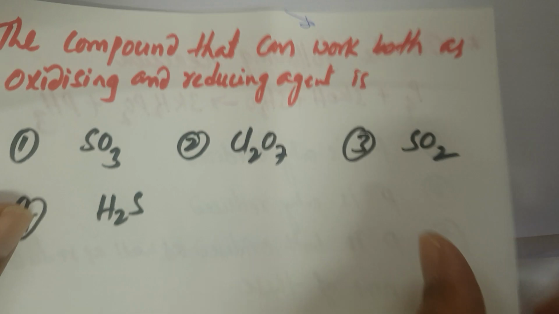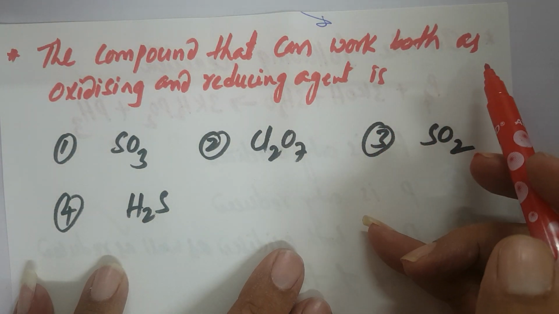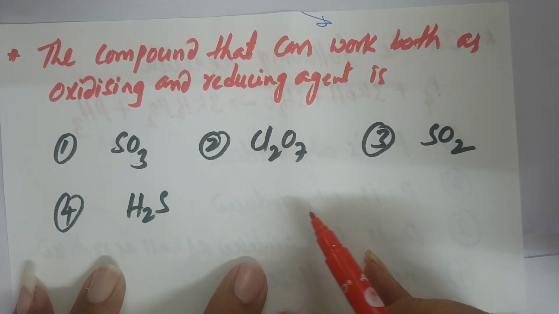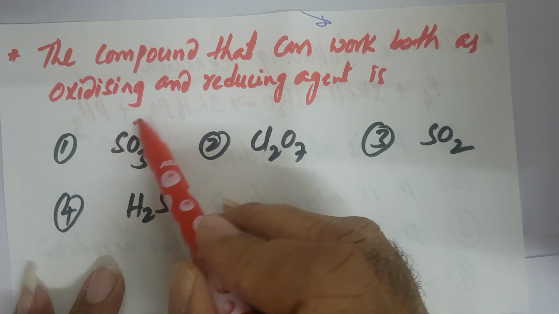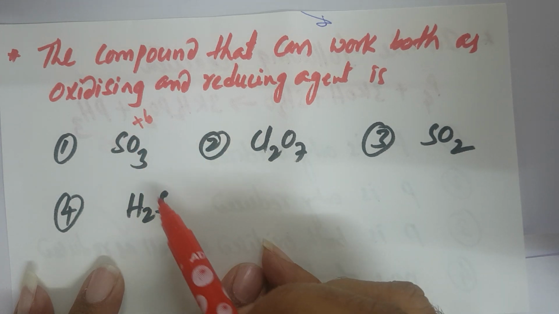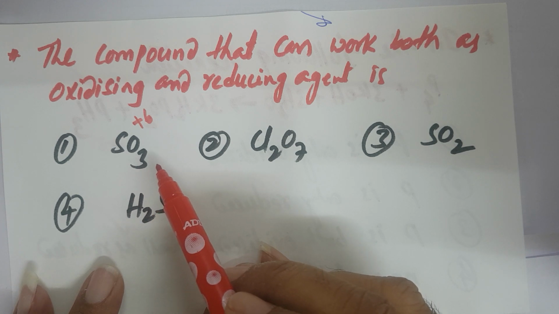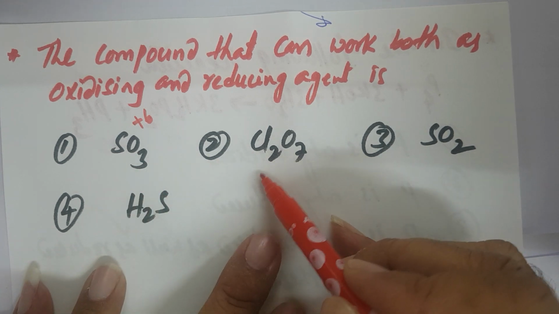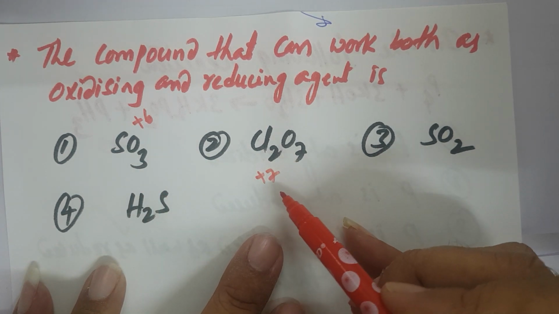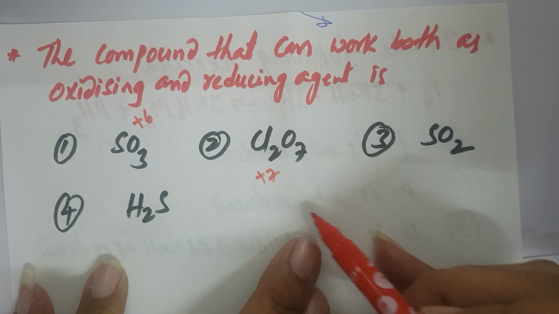Now see this question. The compound that can work both as an oxidizing as well as a reducing agent. Of the given options, here is sulfur trioxide, where the sulfur oxidation number is +6. No doubt, the highest sulfur oxidation number is +6, so the only chance is undergoing reduction. It only acts as an oxidizing agent. Here the chlorine oxidation number is +7. Chlorine belongs to the 7th group. It only undergoes reduction and acts as only an oxidizing agent.